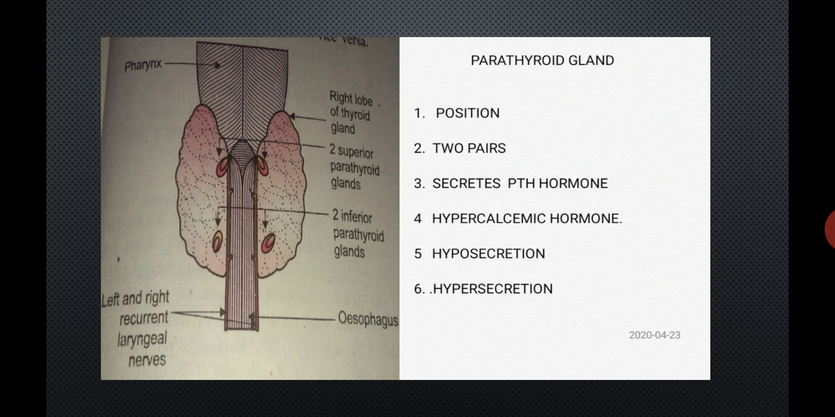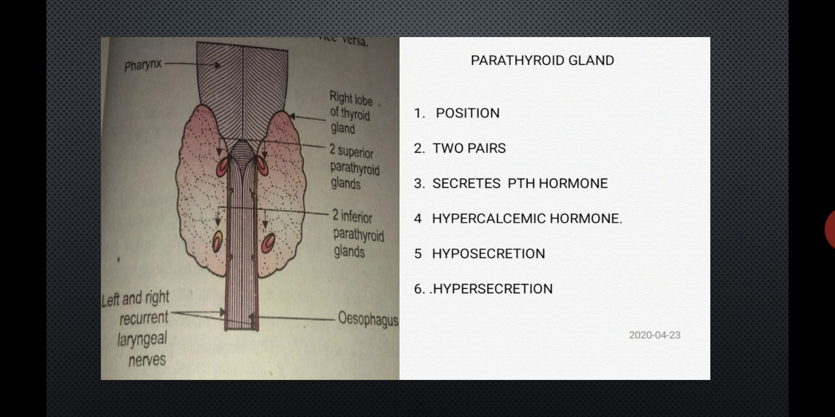Hyposecretion of PTH hormone lowers the concentration of calcium in the blood, and once the level of calcium lowers, it results in excitability of the nerves and the muscles, which causes muscle twitch and spasm. This is called parathyroid tetany or hypocalcemic tetany. In short, hyposecretion of PTH hormone causes parathyroid tetany or hypocalcemic tetany.